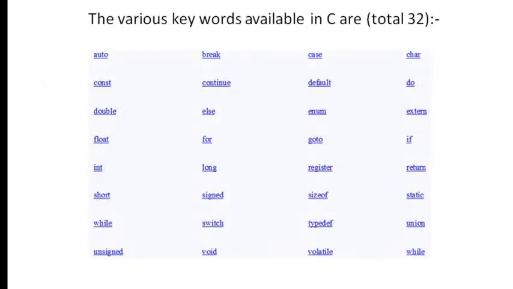We can list out the various keywords, that is, the meaningful reserved words such as auto, break, case, char, const, continue, default, do, double, else, enum, extern, float, for, goto, if, int, long, register, return, short, signed, sizeof, static, struct, switch, typedef, union, unsigned, void, volatile, while.